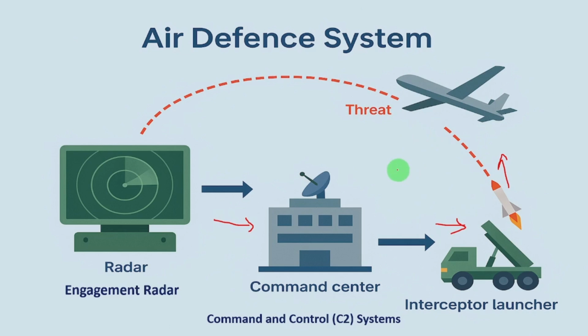And the modern air defense system of any country does all this process, that is, detection of the object by the radar, sending the information to the command center, then sending the information to the interceptor launcher and launching the missile. All this process will take place within 5 minutes of getting the information.